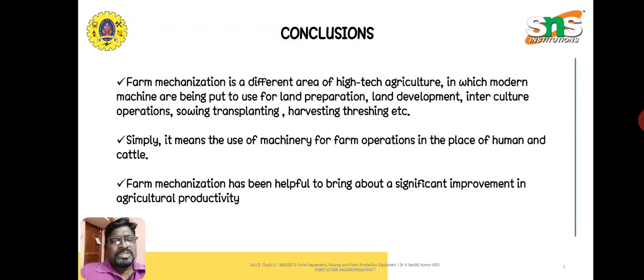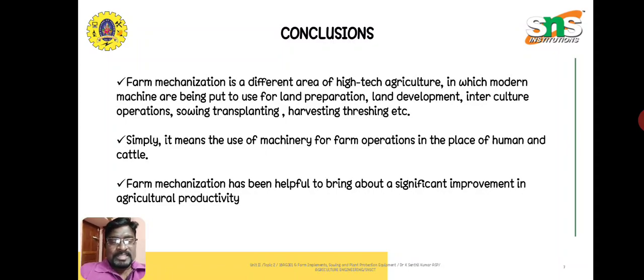Simply, it means the use of machinery for farm operations in the place of human and cattle. Instead of using human laborers and cattle for agriculture, we are replacing them with modern machineries and technologies. Farm mechanization has been useful in bringing about improvement in agricultural productivity.